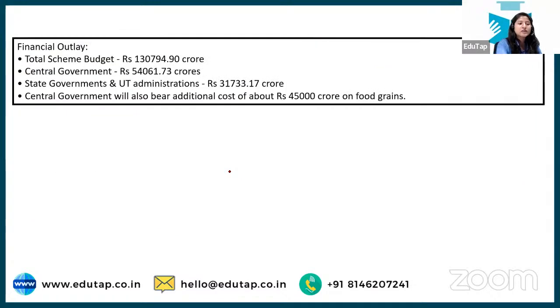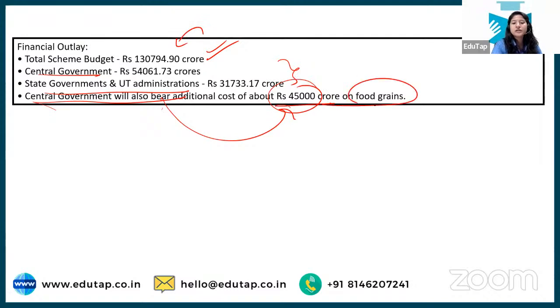Here you can look at the center's contribution and the state government's contribution, although this would not be asked in the examination, but yes, this is important. And the central government will also bear an additional cost, in addition to this budget. Okay, 45,000 crore will be invested on food grains by the central government. So this is also one update.